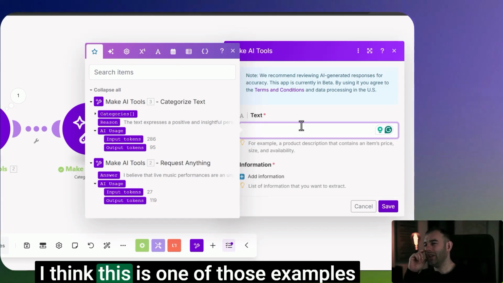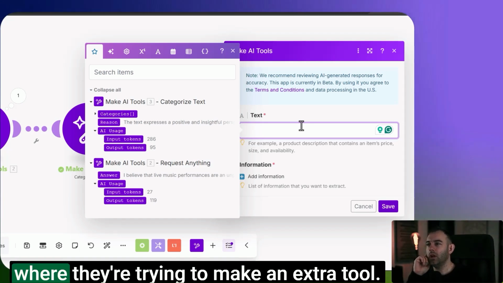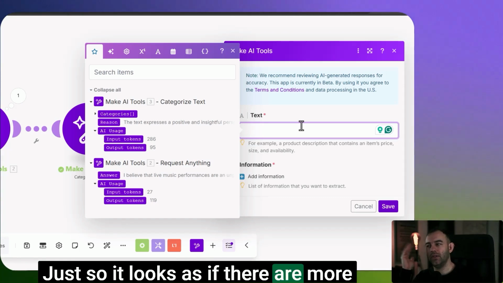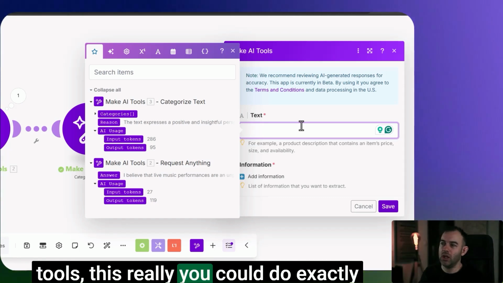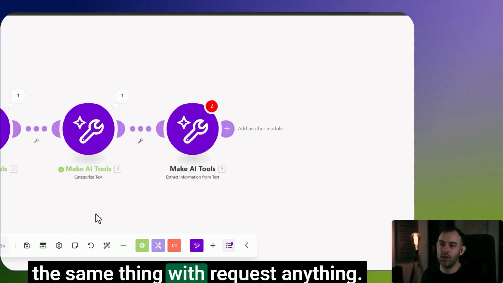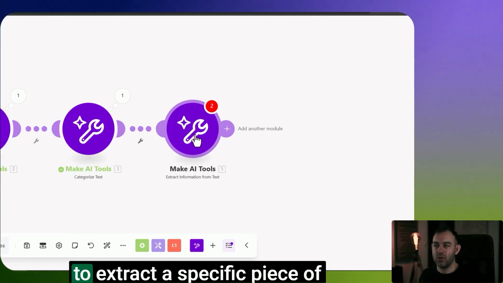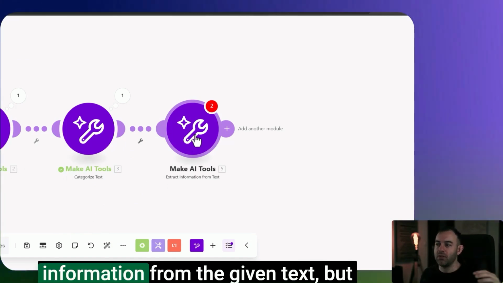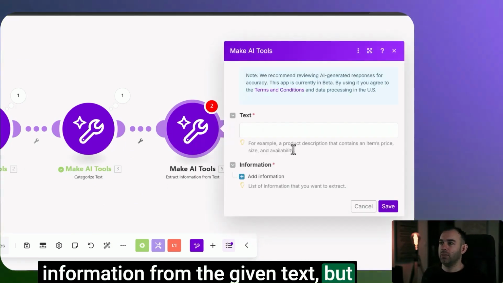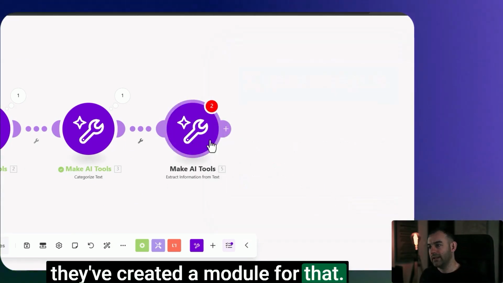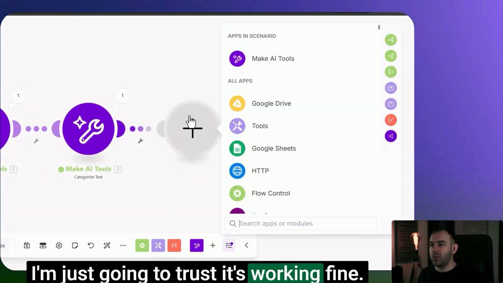Really, I think this is one of those examples where they're trying to make an extra tool just so it looks as if there are more tools. You could do exactly the same thing with request anything. You could just request to extract a specific piece of information from the given text, but they've created a module for that. I'm just going to trust it's working fine.